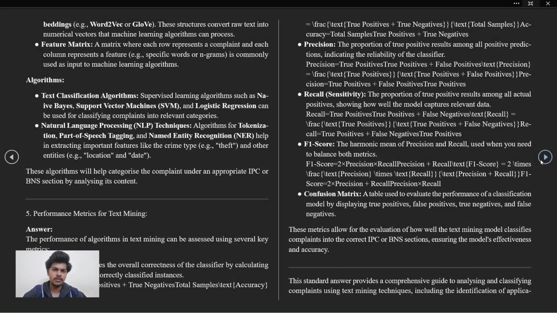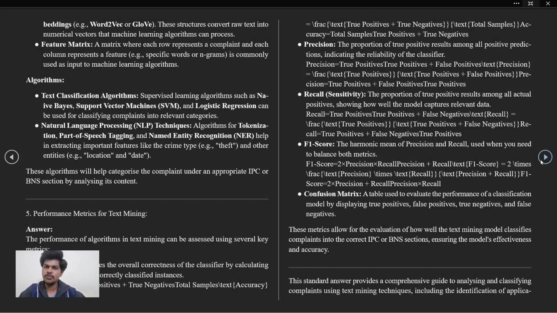Fifth, performance metrics for text mining. The performance of the algorithm in text mining can be assessed using several key metrics. First, accuracy. Accuracy measures the overall correctness of the classifier by calculating the percentage of correctly classified instances. Accuracy is equal to total true positives plus total true negatives upon the total.